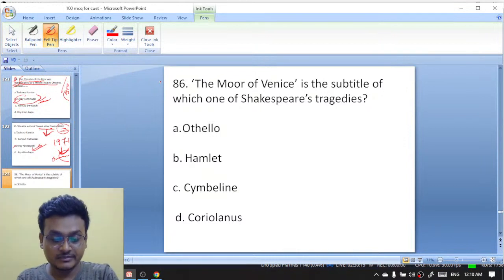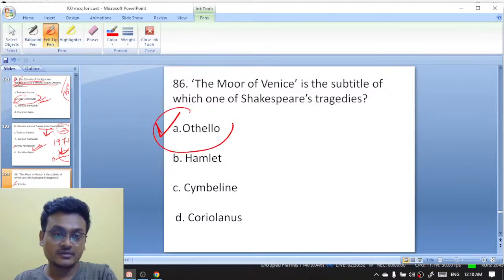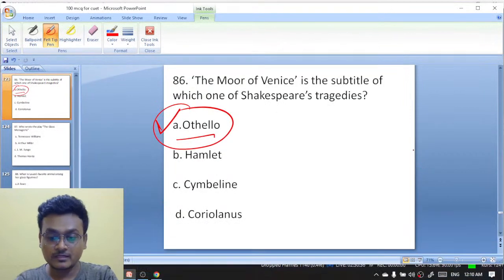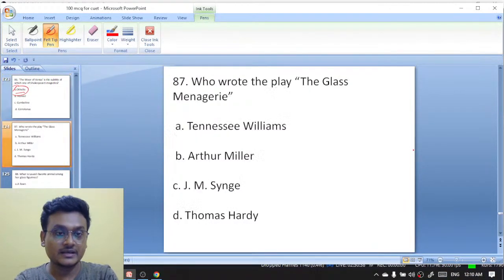The black, the black. Excellent, excellent. The Moor of Venice, Othello. Excellent, Priyanka, Somili, Raja, Subhas. Your hard work will definitely pay off. Don't worry. Okay? Othello. Excellent.